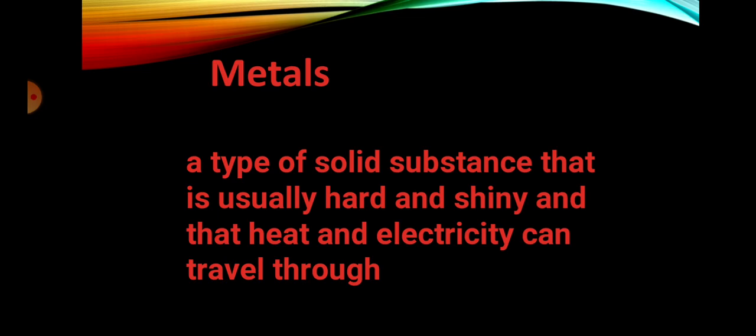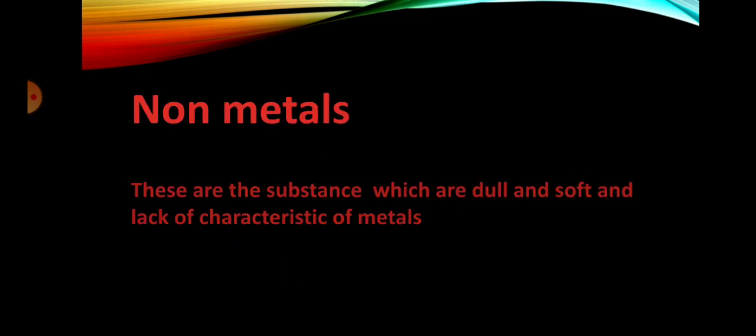Metals are a type of solid substance that is usually hard, with a shiny surface, and it is a good conductor of electricity. It means it has a shining surface, electricity passes through it, and it is a hard, solid substance. That is called metals. Then non-metals. Non-metals are substances which lack the characteristics of metals. These are dull and soft, don't have a shining surface, and don't have the malleable property. They are called non-metals.